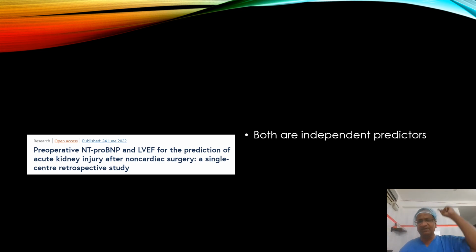If NT-proBNP is high in a non-cardiac surgery, then there is a chance of acute kidney injury. If LVEF is low, then that is also an independent predictor of acute kidney injury after non-cardiac surgery. Understand? So if LVEF is low, acute kidney injury after non-cardiac surgery is more. If pre-op NT-proBNP is high, then acute kidney injury after non-cardiac surgery is high. This is what is the thing in this study.